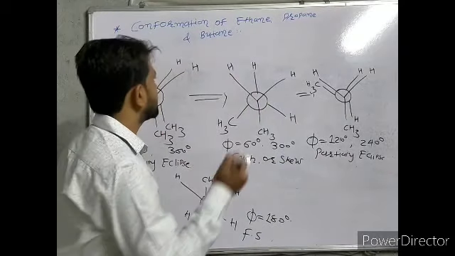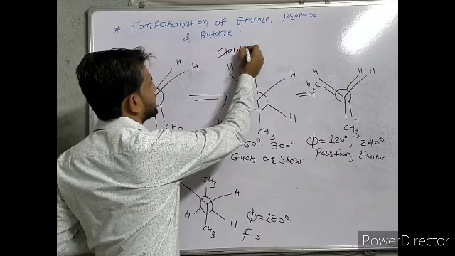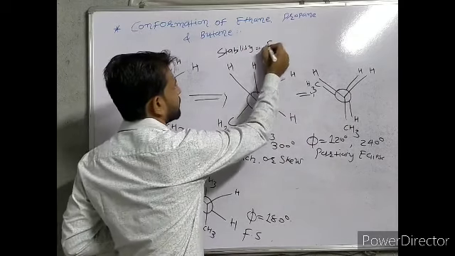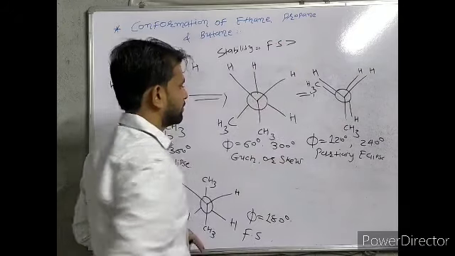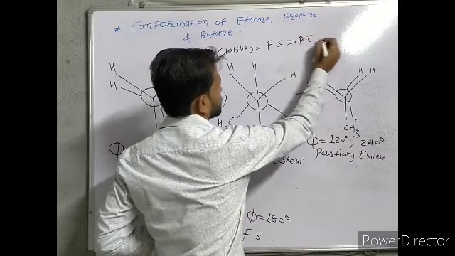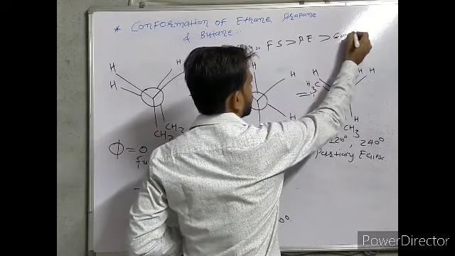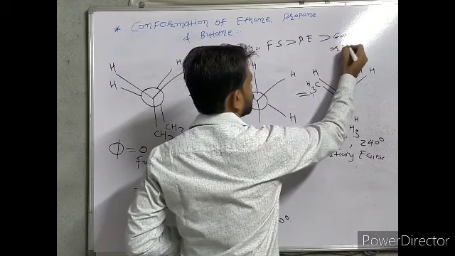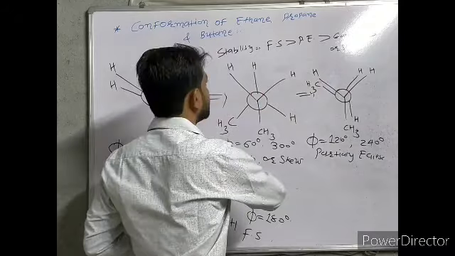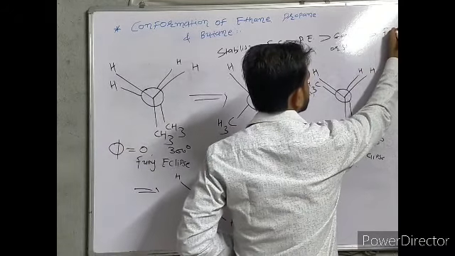And we can write the order of stability. Fully staggered is more stable than partially eclipsed. Partially eclipsed is more stable than gauge or skew, and fully eclipsed is the least stable.